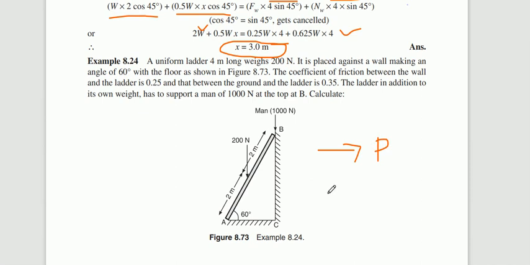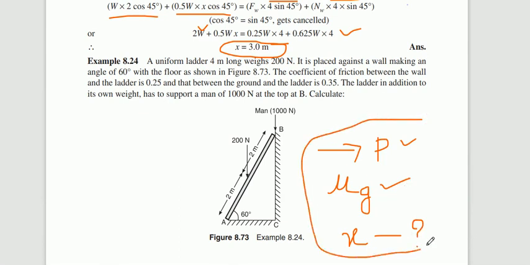In some problems they ask you to find the coefficient of friction of the ground. That is the second type, and the third type is the distance x, at what distance the man is standing whenever the ladder is slipping. So these three kinds of problems we have solved on ladder friction.